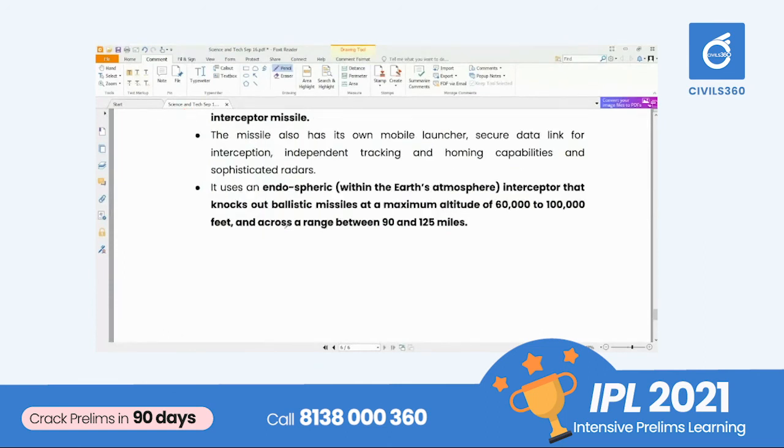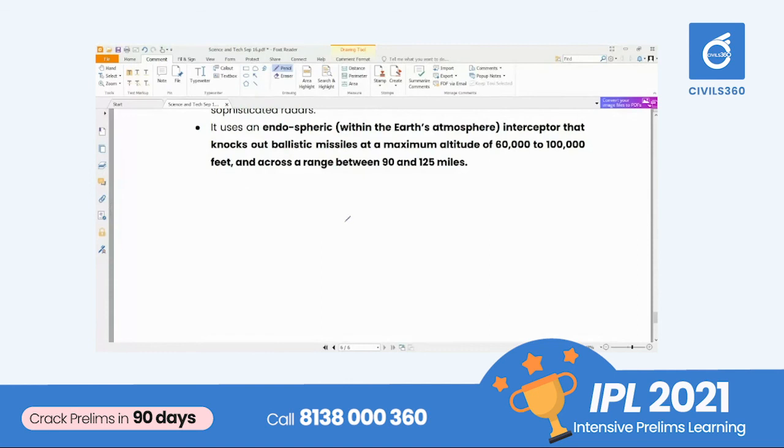These are the missile systems and the technology behind them. And again, we will be focusing on other types of systems also. Yesterday we completed a few ideas related to digital developments, all the ideas important to your prelims examination.